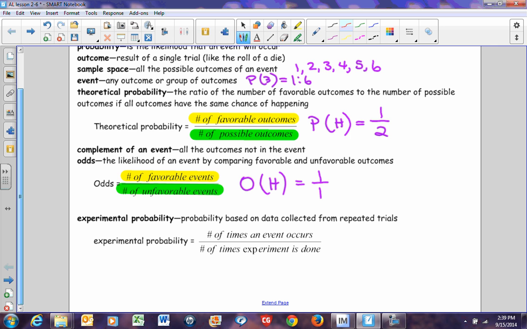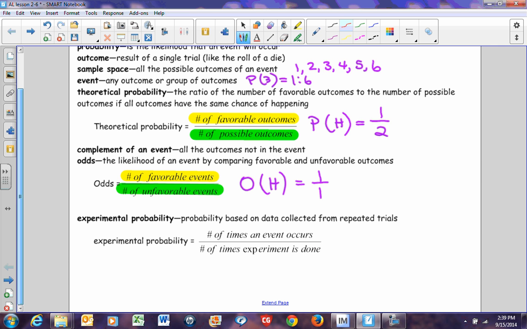Experimental probability is probability based on data collected from repeated trials. For example, theoretically, we should flip a head on a coin that has a head and a tail half the time. However, if you only flip that coin twice, the chances that you'll get a head one time and a tail the other time is not as likely because that's called experimental probability. That's because you experimented to see if that did occur.